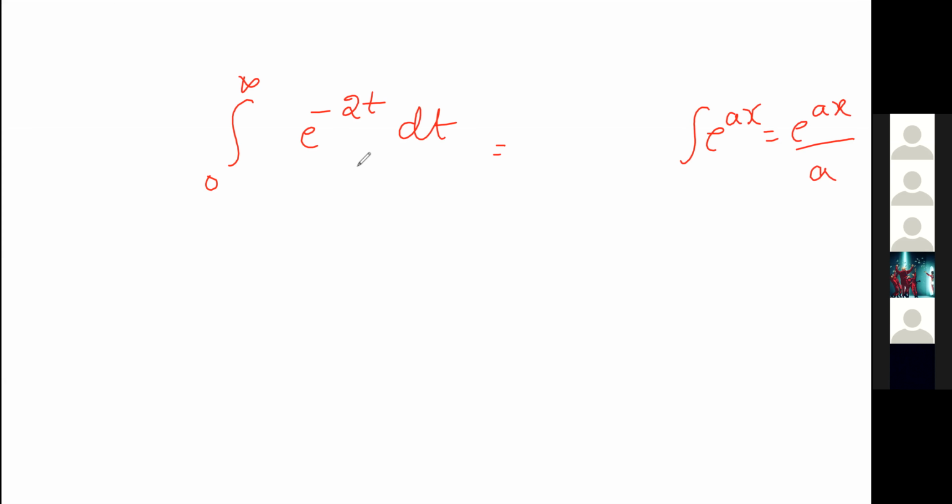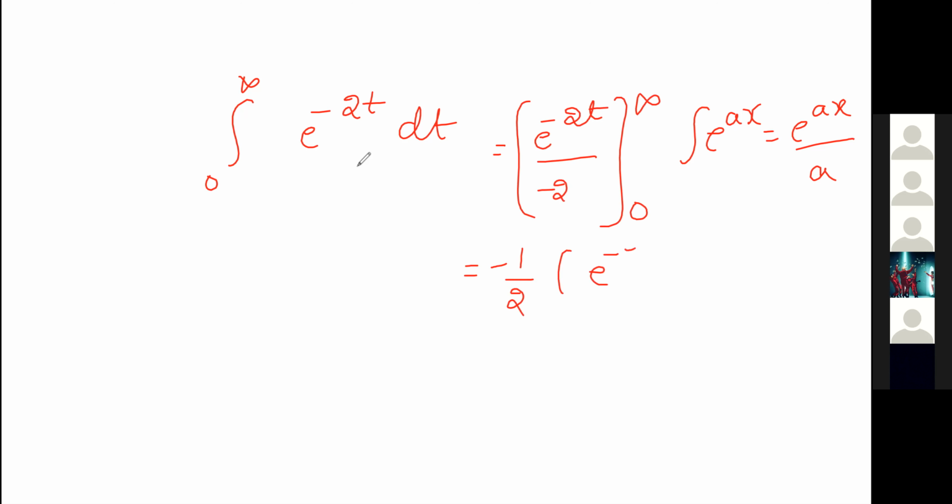Right? So just to apply here, the value of a is minus 2. So it will become e power minus 2t by minus 2, where the limits vary from 0 to infinity. Now minus 1 by 2 is a constant, so we can take it out. For the remaining thing, you put the limits on e power minus 2t, where the limits vary from 0 to infinity.